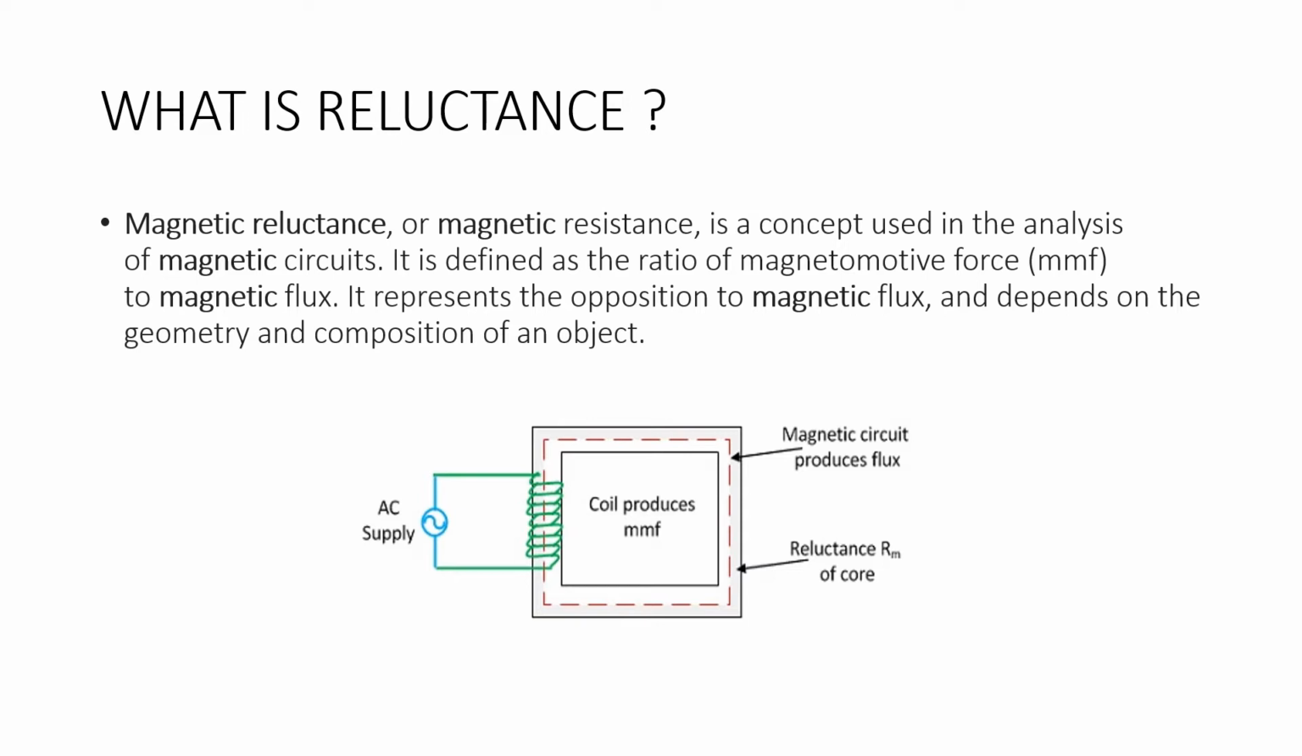So, how do you get this reluctance? Reluctance is because of the core itself. The core will have a material that will stop the alternating current from setting up a magnetic flux in the material. This reluctance will also vary depending upon the geometry and composition of an object. If the object has a material which has a very high resistance, then the reluctance of that object will be very high.